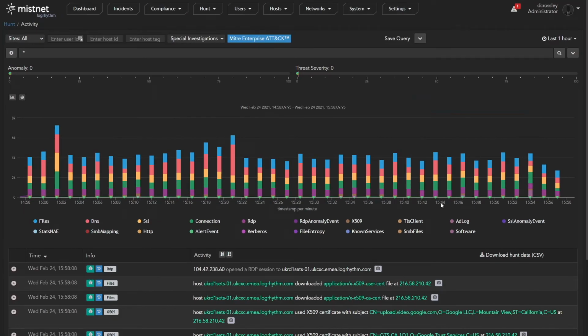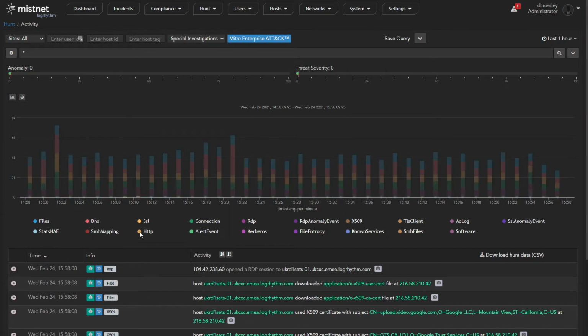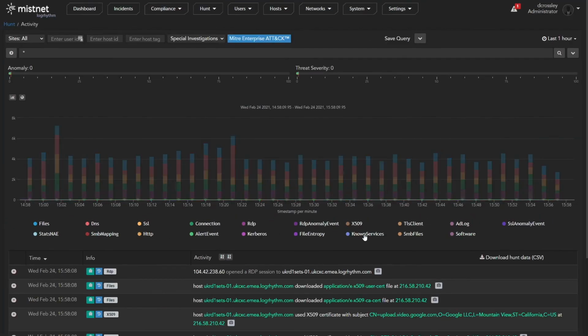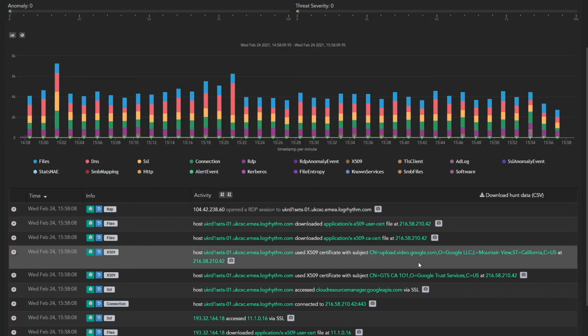MistNet also creates an extensive set of logs describing network activity. These logs include not only a comprehensive record of every connection, but also application layer transcripts, including HTTP sessions, SSL certificates, and DNS requests. This allows us to perform proactive threat hunting activities quite easily using the MistNet UI.